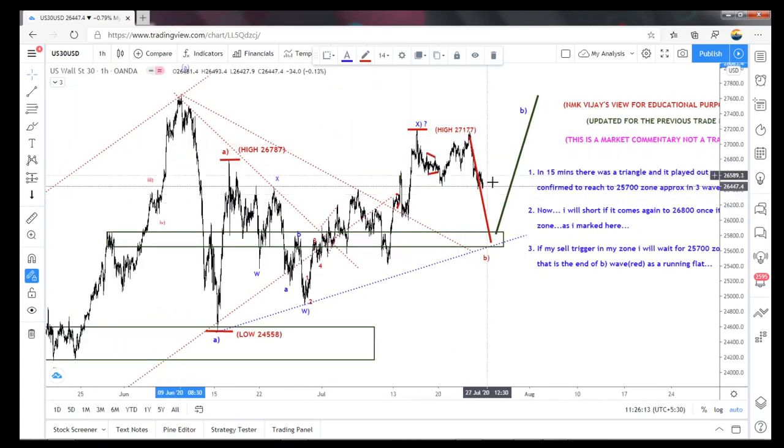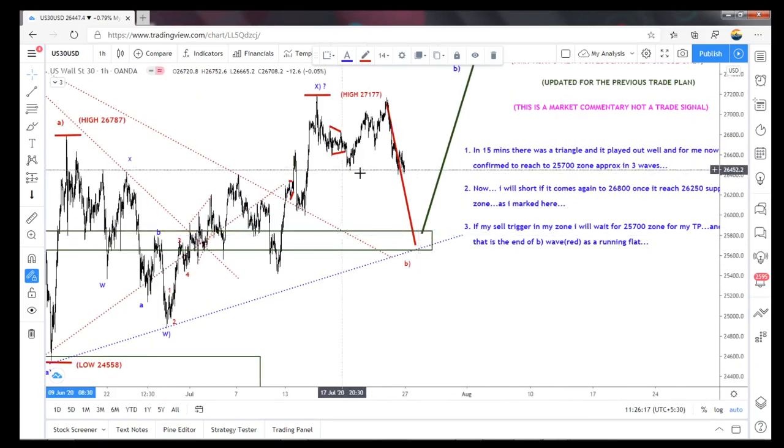So now it could be a little bit of pullback, and then it can form, because if it is in W, again X, A, so B, C, so it will be one more correction for the pullback in a 3-way structure. And then it can fall also, because this is in WX, an intermediate W, X, this is the A, so B has to reach up to 26,800 like that in the 3-way structure, and then it can be dropped.